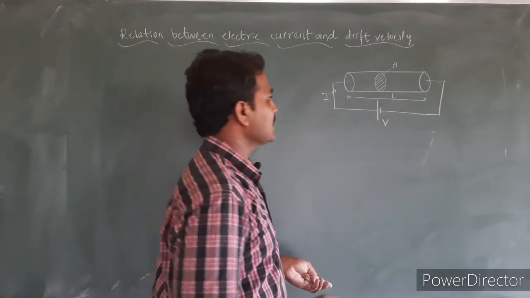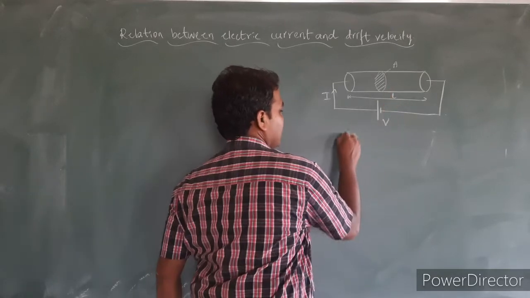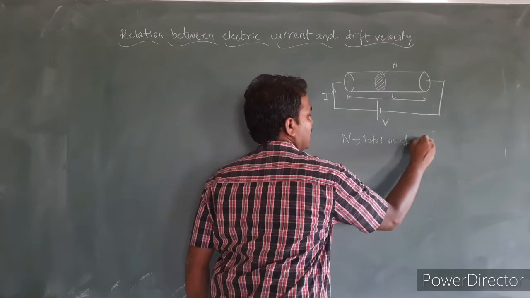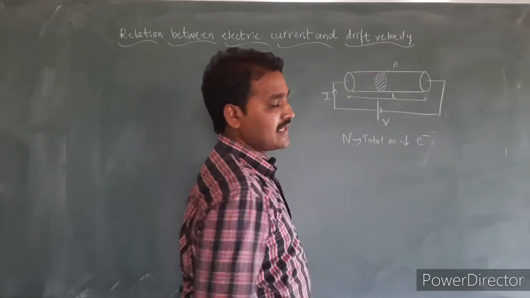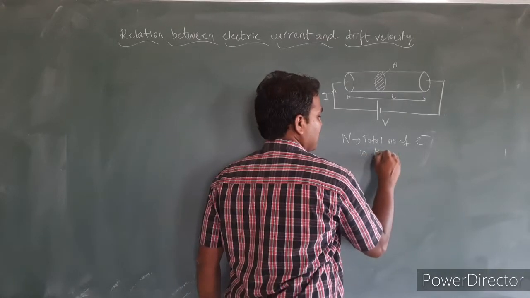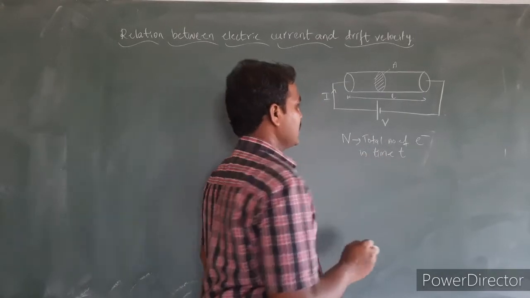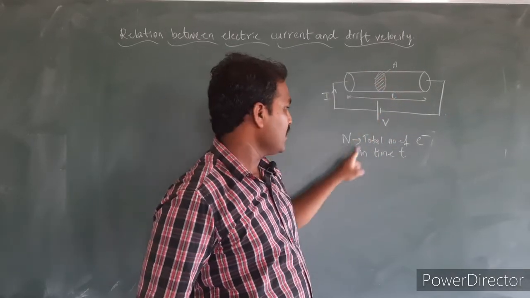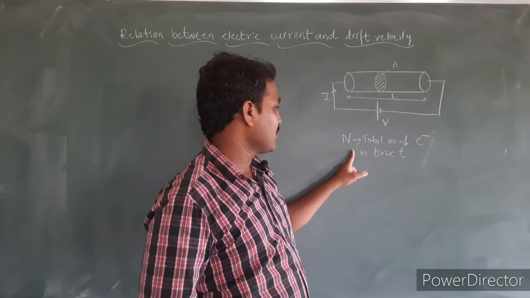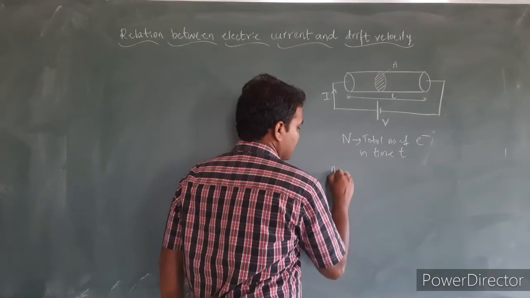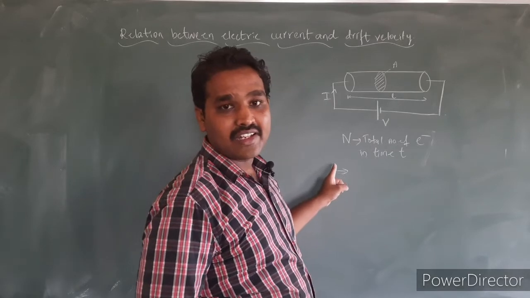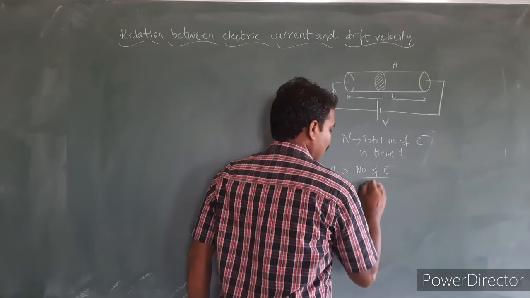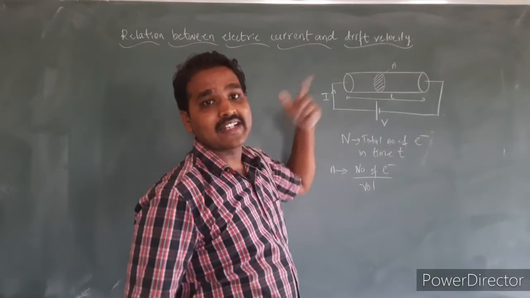Okay, let us consider N is the total number of electrons passing through the surface area in a given time t. So if the total number of electrons passing through this given cross-sectional area is capital N in the given time t, and small n, let us consider it the electron density, that is the number of electrons per unit volume of this conductor.